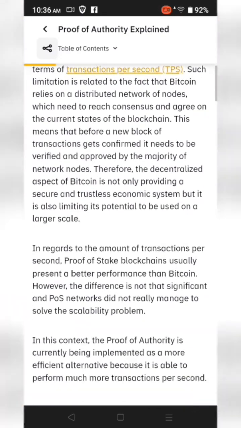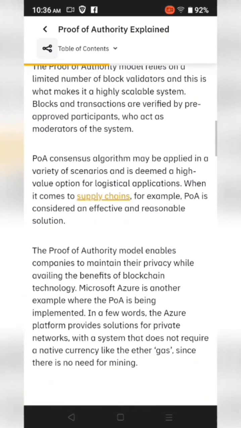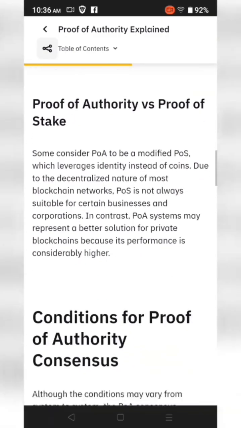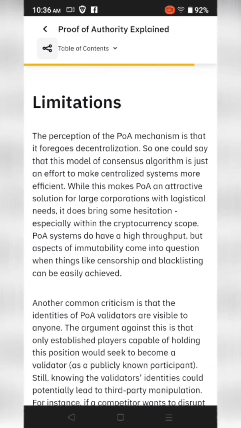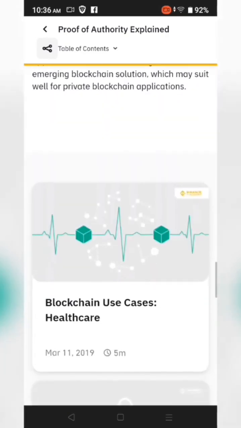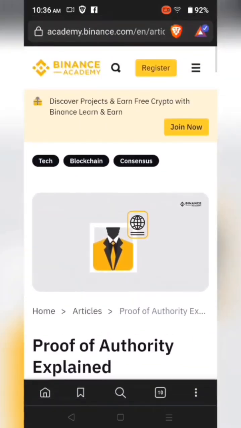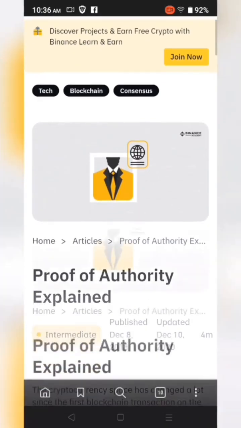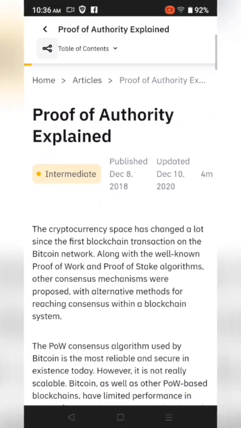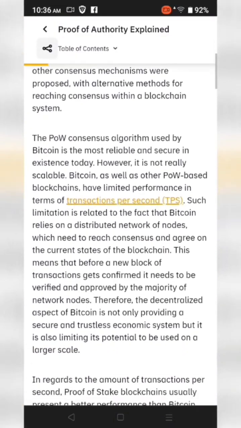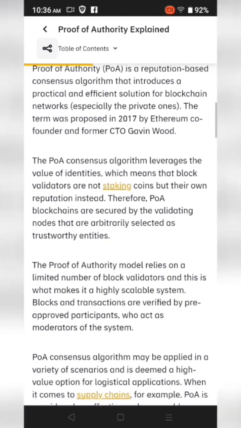How does PoA work? A permissioned blockchain running PoA doesn't require mining of transactions. The purpose of mining is to provide an incentive for nodes to validate transactions and participate in maintaining an honest record of a decentralized public and permissionless blockchain. But on a private blockchain where all the participating nodes are already identified and pre-authorized, there is no need to be incentivized. Therefore, there is no need for mining. There is no need for nodes to solve complex mathematical problems in order to add a block to the chain. Instead, blocks are added to a permissioned chain when a majority of the pre-authorized nodes sign off on them.